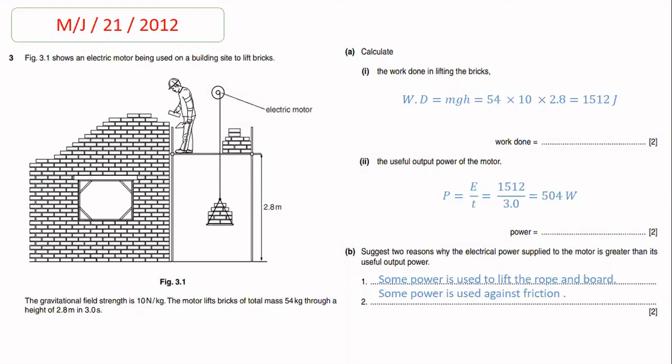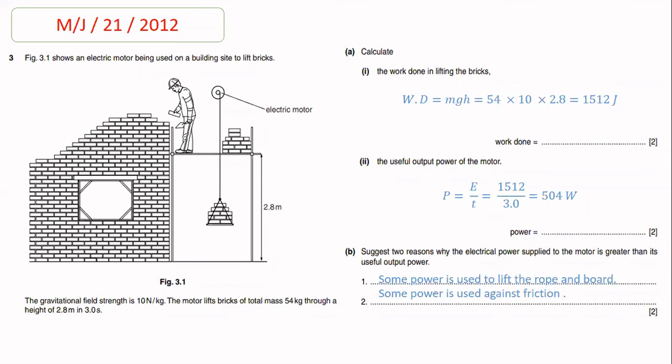Part B, suggest two reasons why the electrical power supplied to the motor is greater than its useful output power. In this question, the examiner demands two reasons for why the electrical power supplied to the motor is greater than its useful output power. So beta, the very first reason is that the electric motor performs much work in lifting the bricks as well as the rope and the board on which the bricks are placed. So the first reason is some power is used to lift the rope and the board.